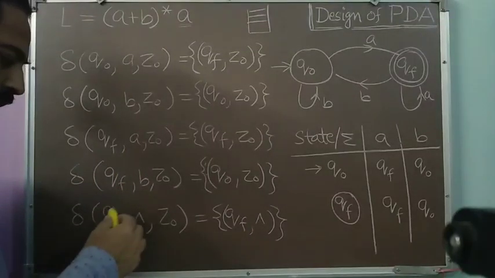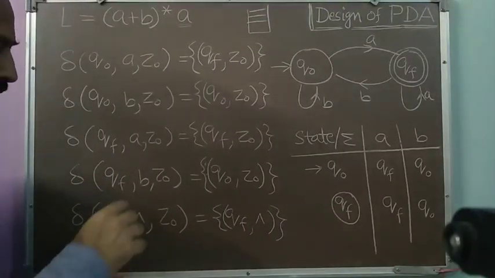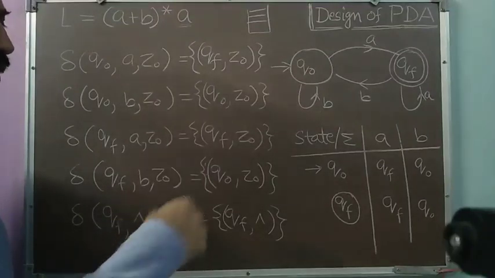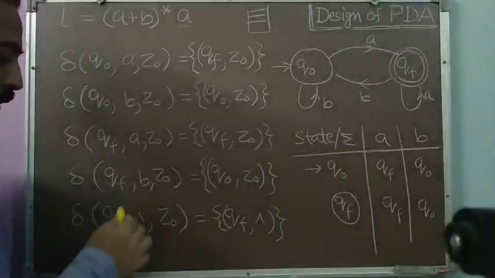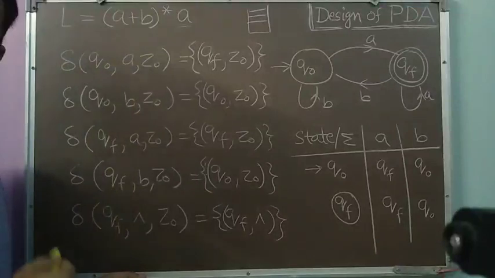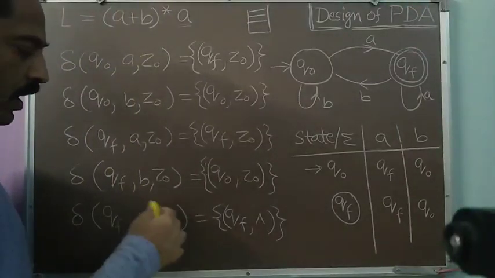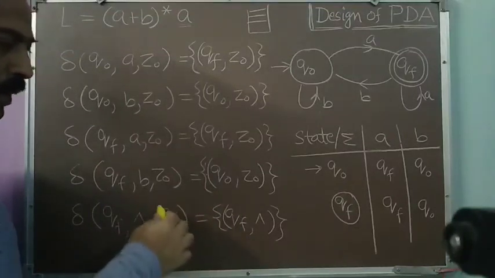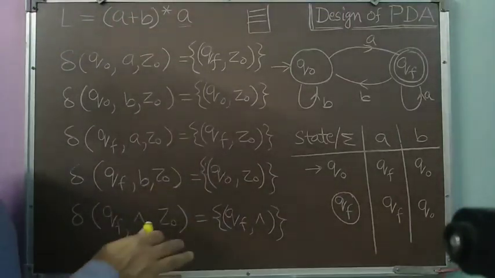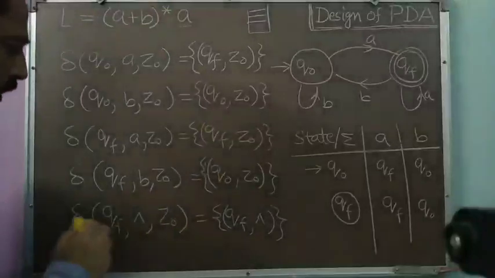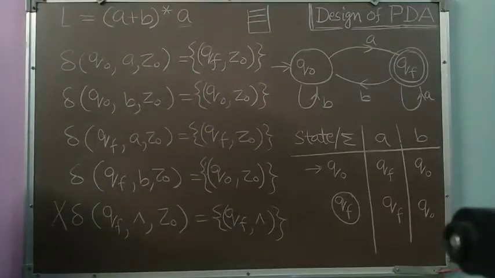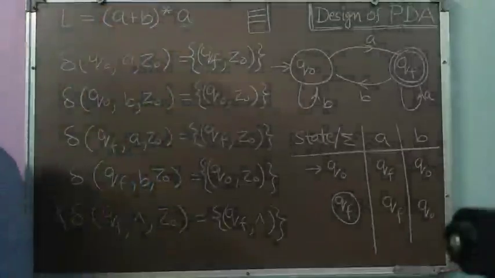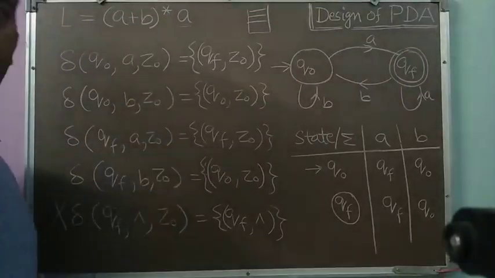We will reach the final state, and whenever we reach the final state, if we remove that symbol Z0, we can get that word accepted. So if at that time our input is exhausted and we are in a final state, then we can remove the symbol Z0 to accept our strings through the null store. Otherwise, if we do not add such transitions, we will be accepting our language through the final states.